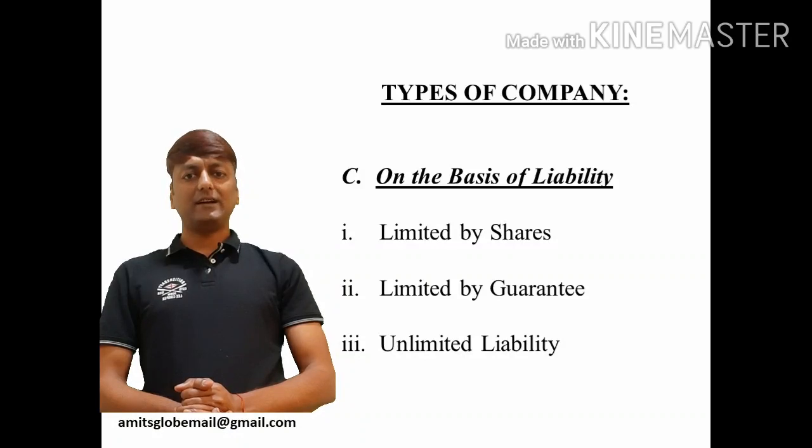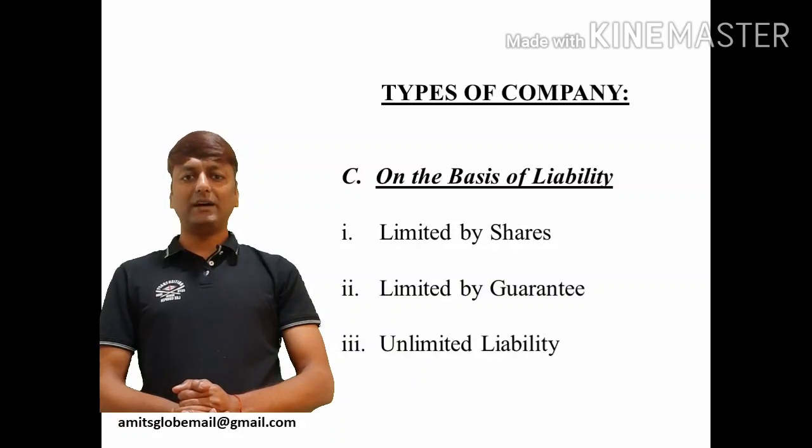If it is a guaranteed company having share capital, the liability of the members will be twofold. That is, the guaranteed amount which they have to pay at the time of winding up, and the unpaid value of the shares which they are holding. And if it is a guaranteed company not having share capital, the liability of the members will be single fold. That is, they have to pay only the guaranteed amount at the time of winding up of the company. In case of a guaranteed company, it must be noted that the guaranteed amount is only to be paid at the time of winding up and not during the lifetime of the company.